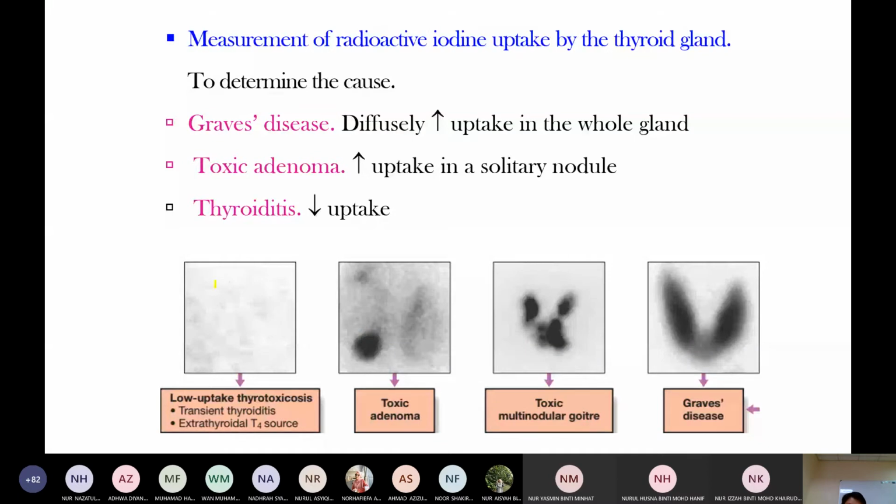Thyroiditis is normally inflammation, not because the gland is hyperactive. Inflammation leads to follicle destruction. So the thyroid hormone in the follicles is released into the circulation. So in the circulation, thyroid hormone level is high, not because of hyperfunction of the thyroid gland. In toxic adenoma, toxic multinodular goiter, and Graves' disease, the gland is hyperactive. That's why radioiodine uptake is increased in these glands.